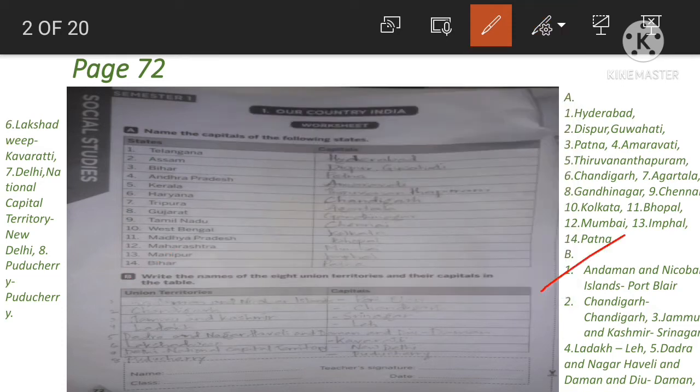The first one is Andaman and Nicobar Islands. The capital is Port Blair. 2. Chandigarh. Capital is Chandigarh. 3. Jammu and Kashmir. The capital is Srinagar. 4. Ladakh. Capital is Leh. 5. Dadra and Nagar Haveli and Daman and Diu. The capital is Daman. 6. Lakshadweep. The capital is Kavaratti. 7. Delhi, National Capital Territory. The capital is New Delhi. And 8. Puducherry. The capital is Puducherry. I request all of you to write it down in your worksheet.